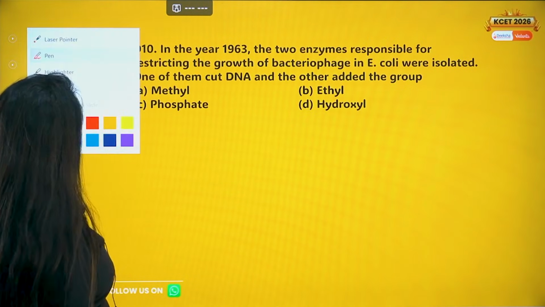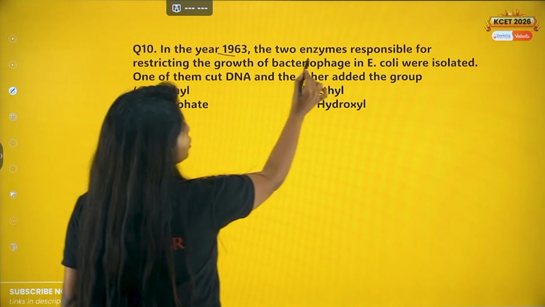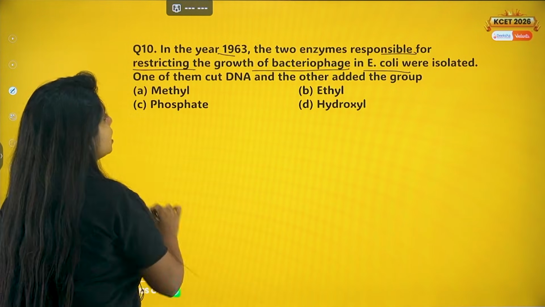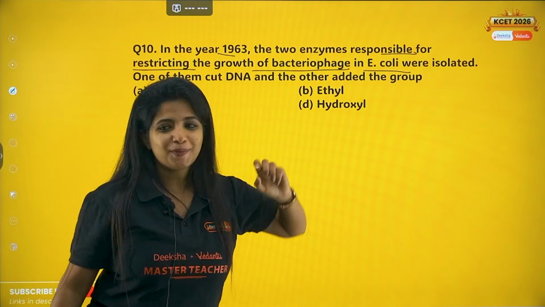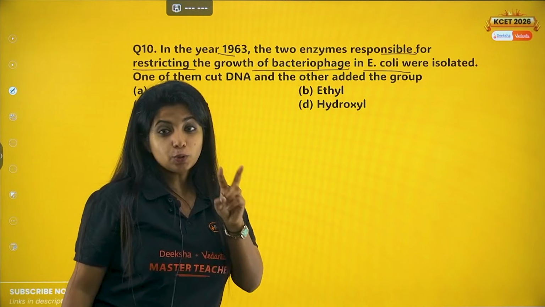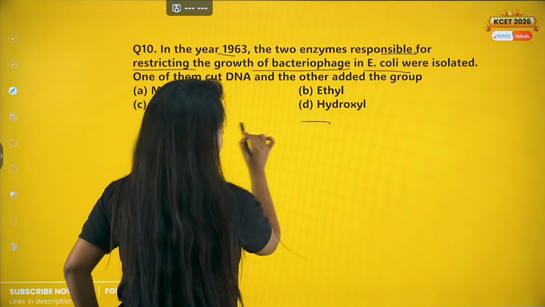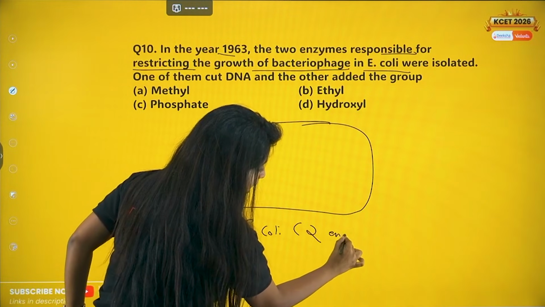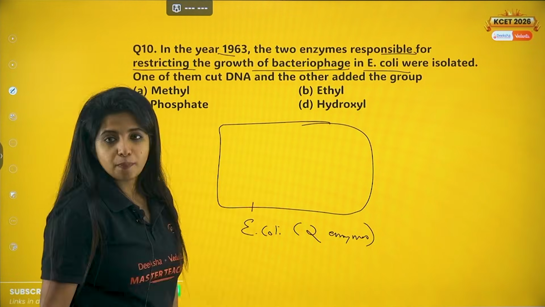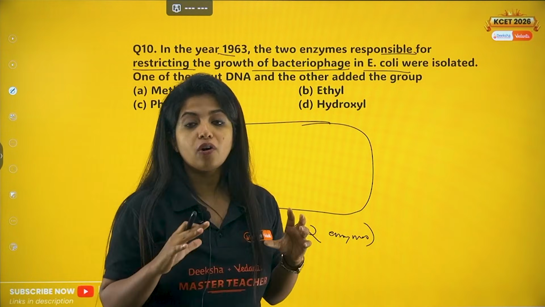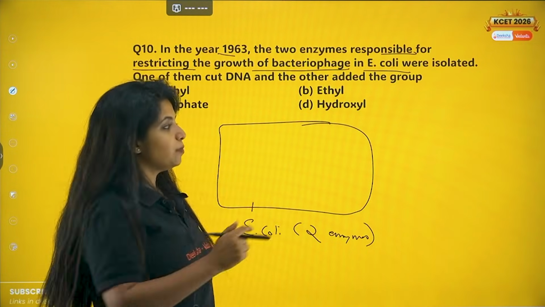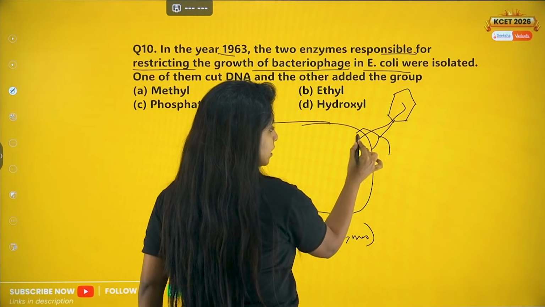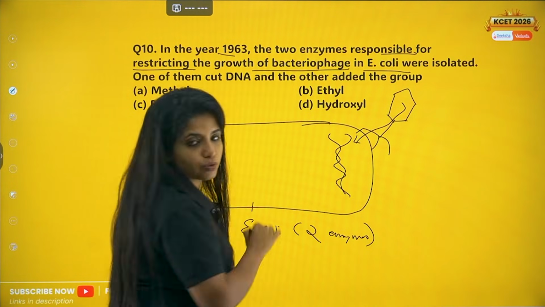Going ahead with the next question, question number 10. In the year 1963, the two enzymes responsible for restricting the growth of bacteriophage in E. coli were isolated. One of them cut the DNA and the other one added methyl groups. So there are two teammates, two enzymes, in an E. coli, which are there to restrict the growth of any other organism within them. Suppose a bacteriophage came one day. Bacteriophage, you know what it is? It is a virus, and viruses transport their genetic material inside these organisms.